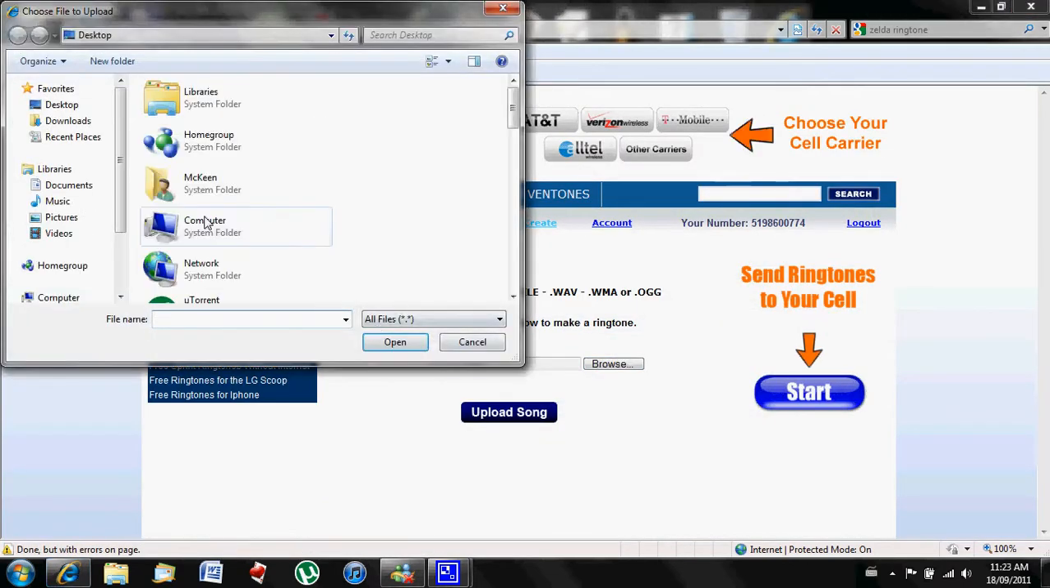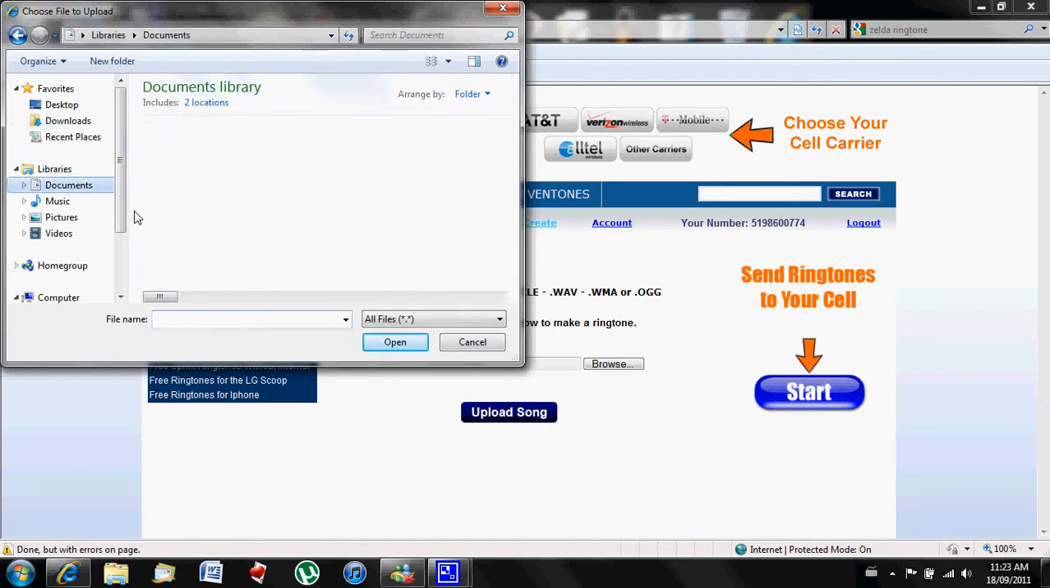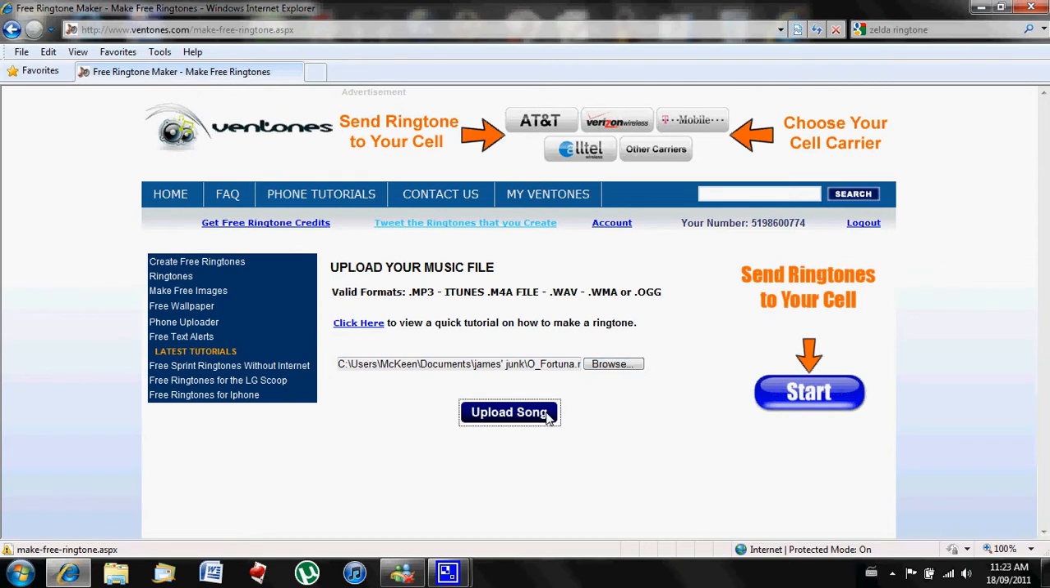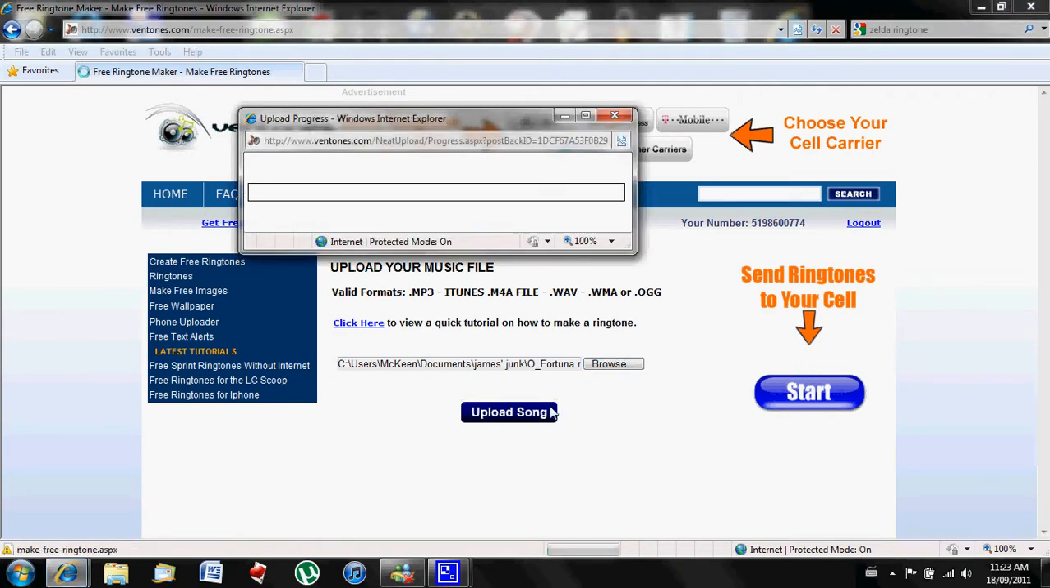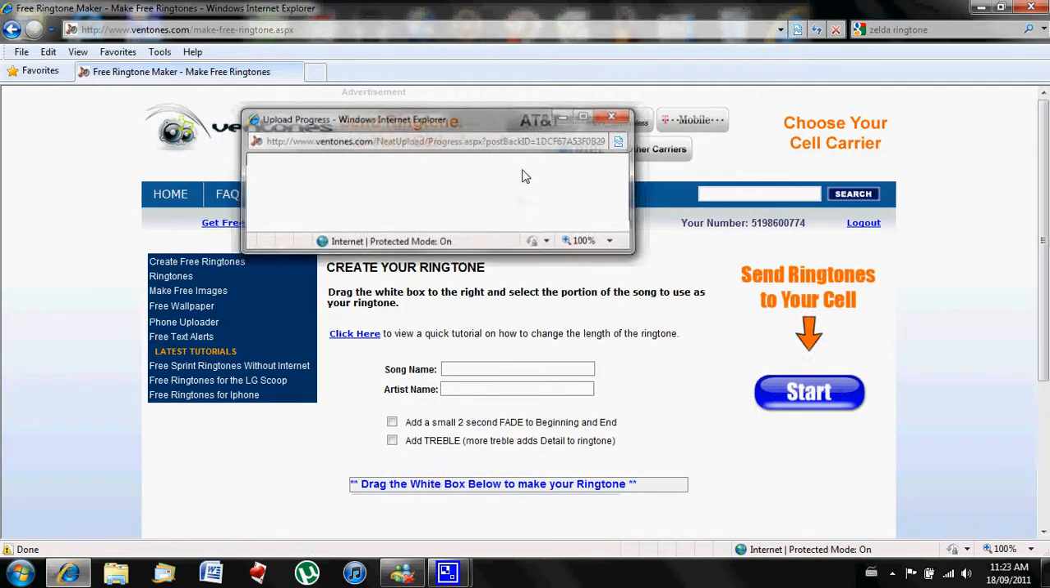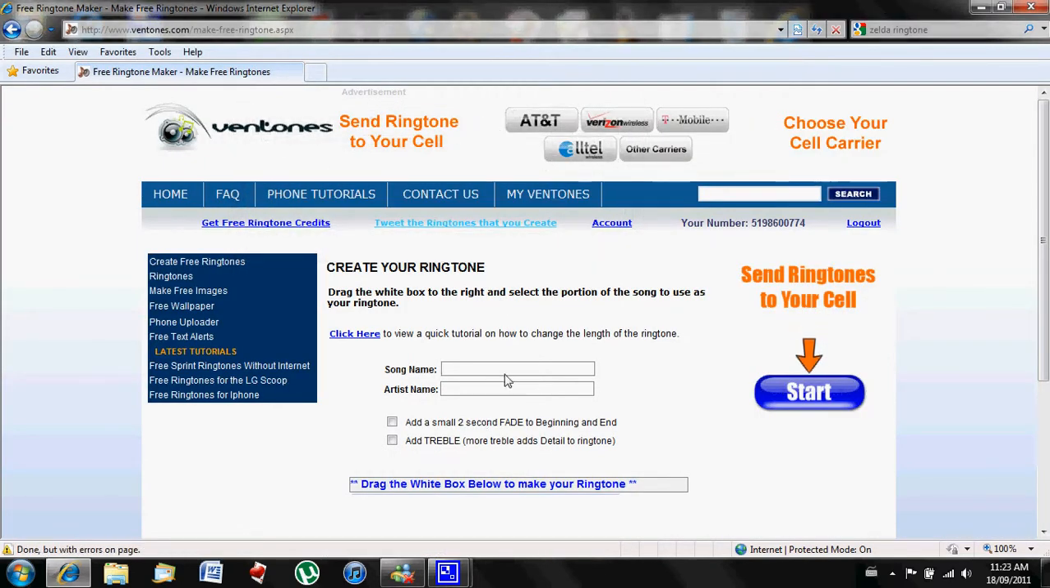And you can click browse. I'll use this song. You're going to click upload song. And it'll take a little tiny bit of time. And here you just edit the name. I think that's what it's called. I'll just type in ringtone here.